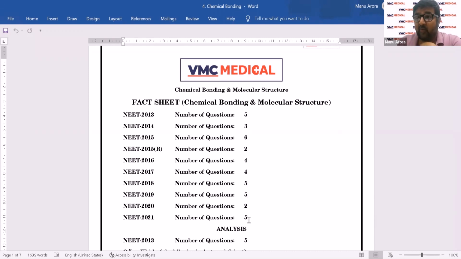Oh my, this is a whopping chapter because it has lots of things common with P block, D block, and S block, inorganic chemistry. Chemical bonding has its tentacles spread into the entire inorganic chemistry as well as a lot of portions of organic. So I will instantly rank this chapter as rank 1, a very important chapter that cannot be left. The chapter length is also quite a bit,